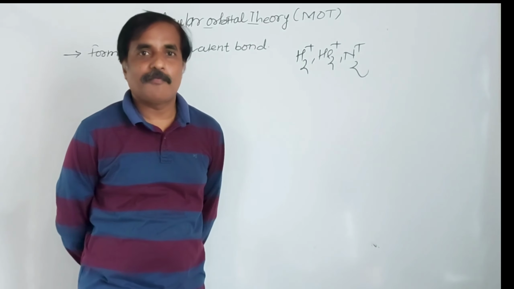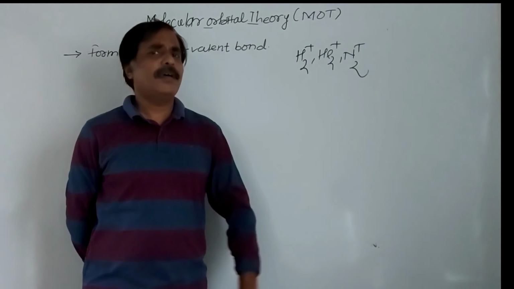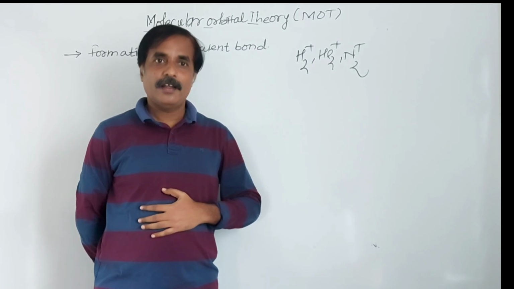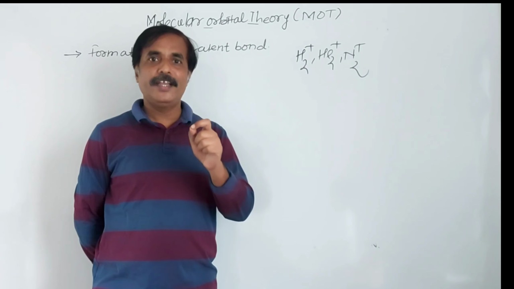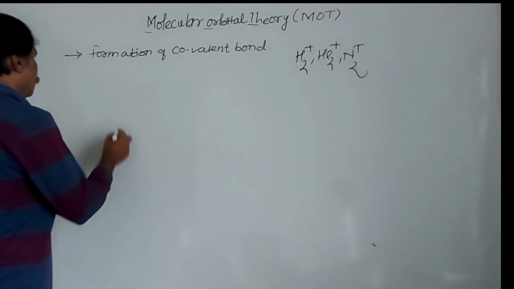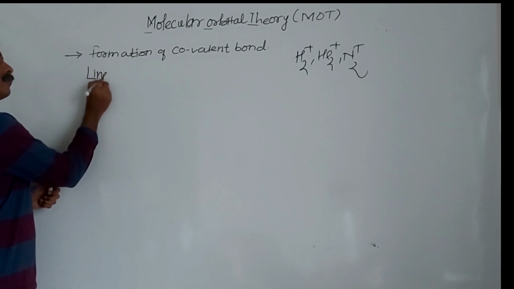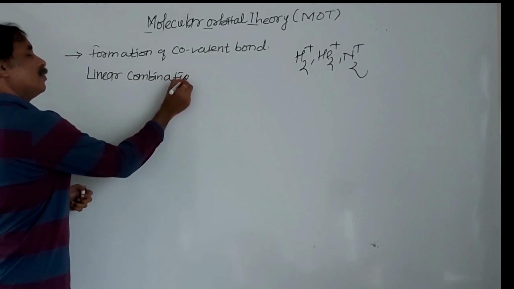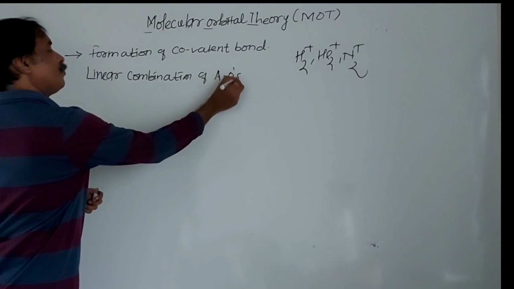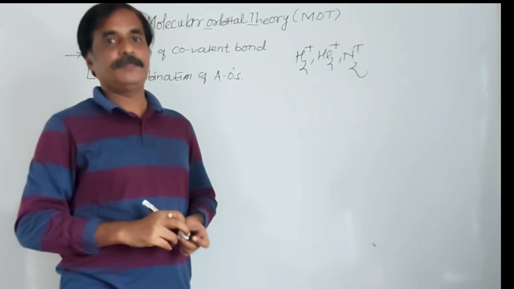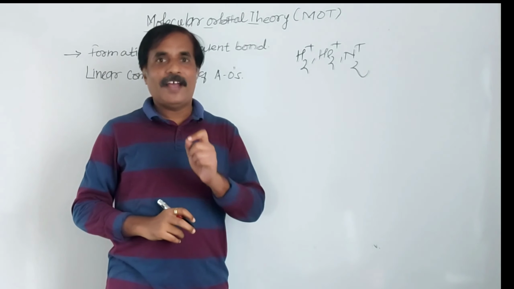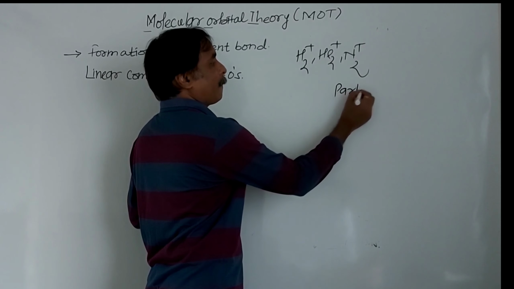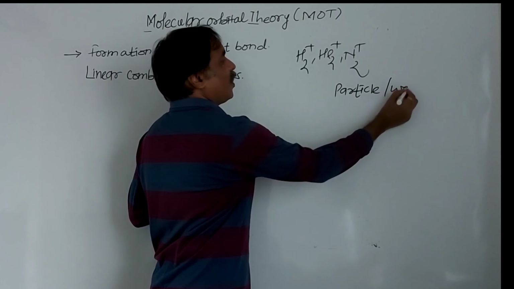What are the assumptions of molecular orbital theory? Remember, in valence bond theory, we used overlapping of atomic orbitals. Here, a new terminology we have to use: linear combination of atomic orbitals. We know that an atom has a dual character. What is that? Particle as well as wave.